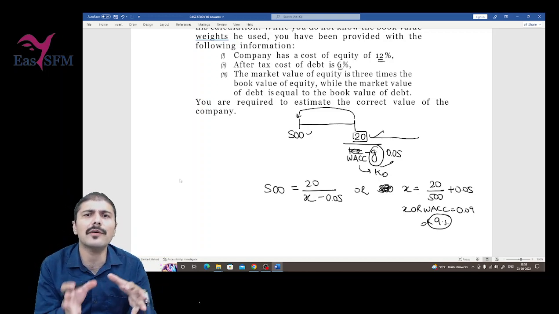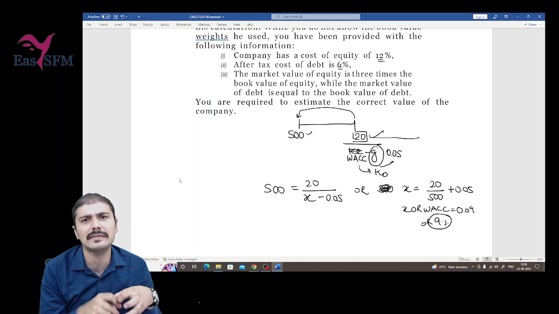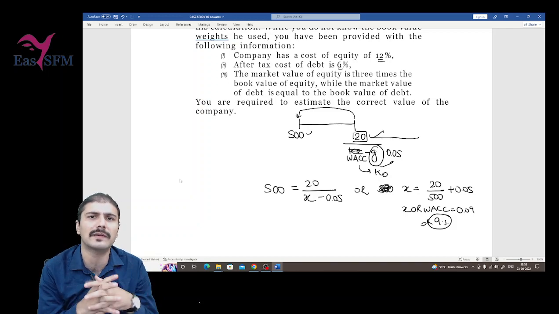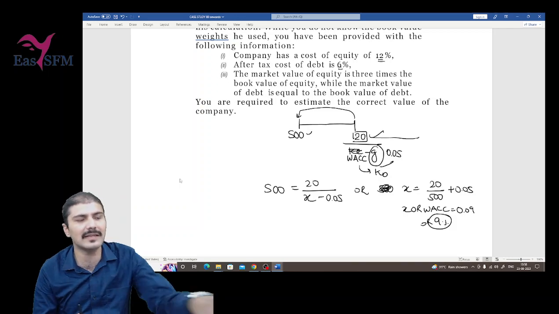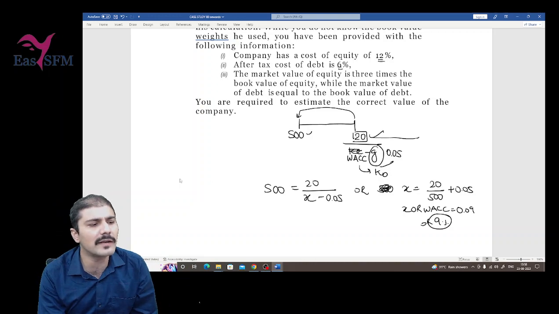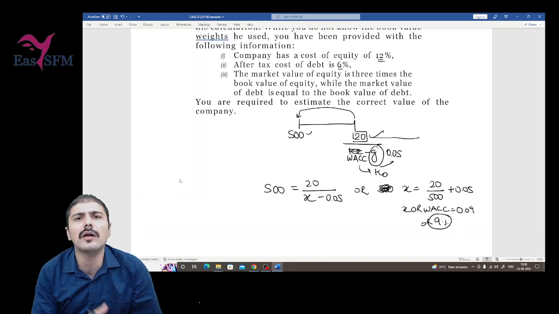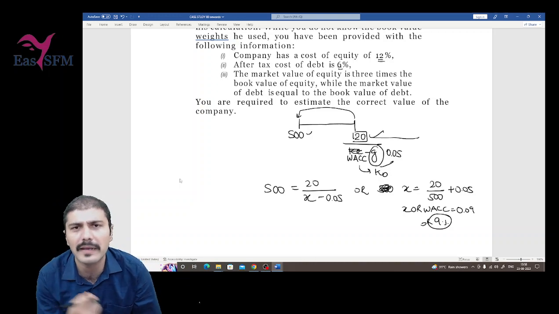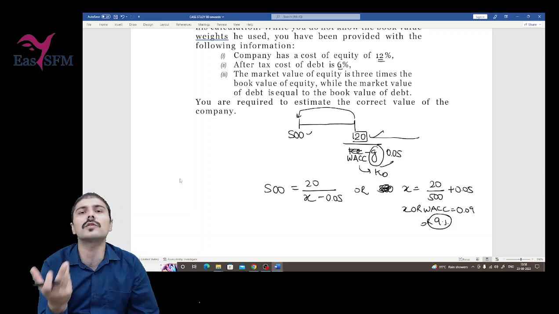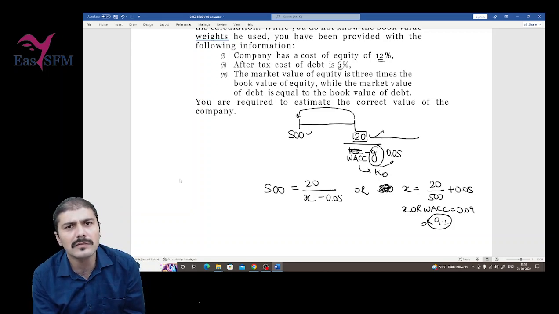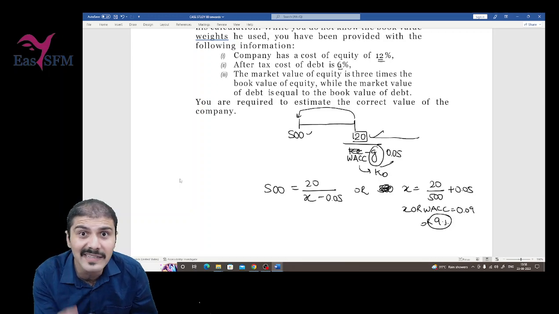Can we cross verify this also? That valuer, when he calculated the value of the business, used the discount rate, or WACC, as 9%. Then will this value come? Yes sir. 20 divided by WACC minus G, or discount rate, or KE or KO minus growth rate, right? So what if the growth rate is not there? You will not write the growth rate. Then the value will be even easier to calculate.